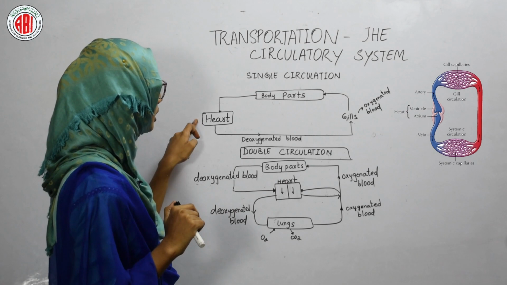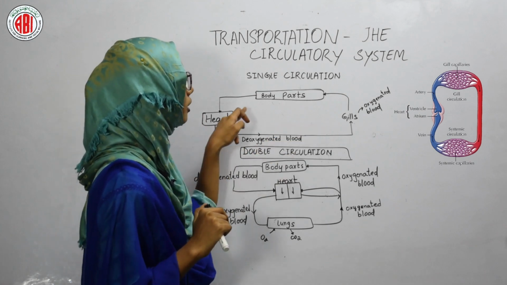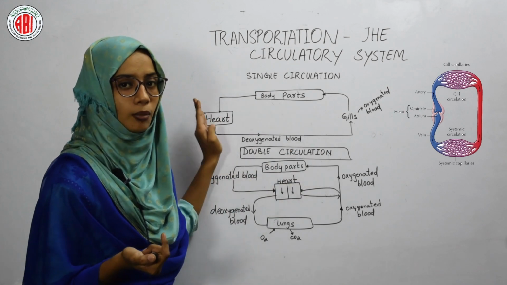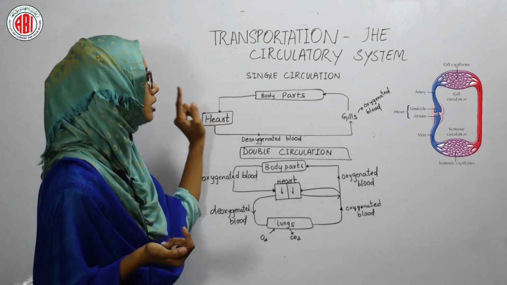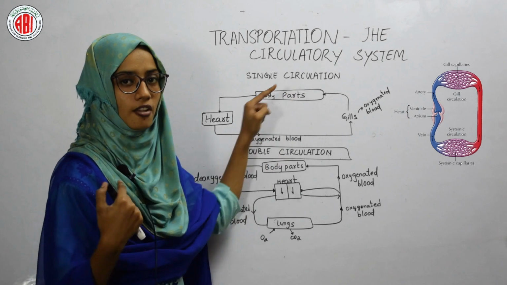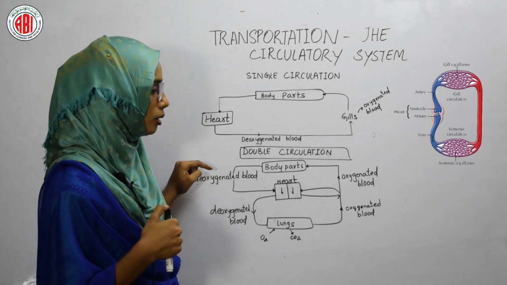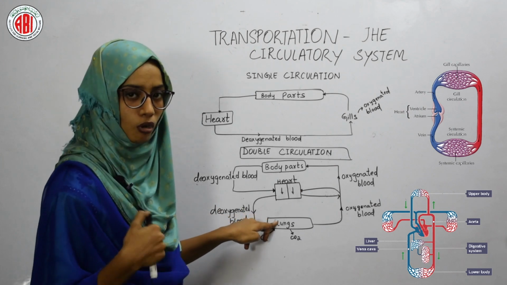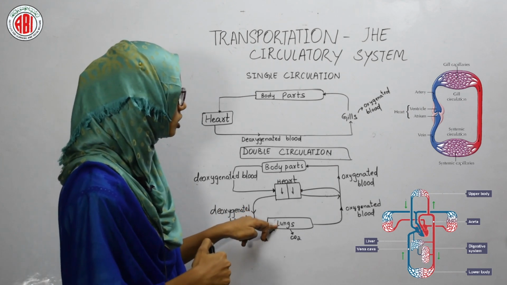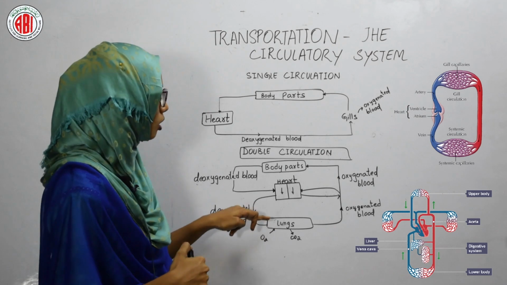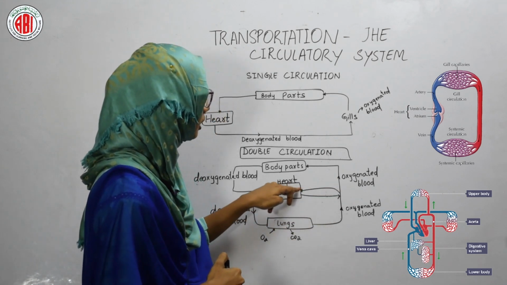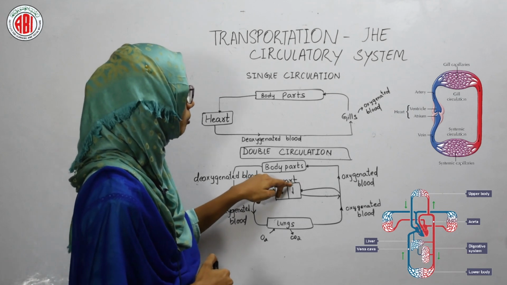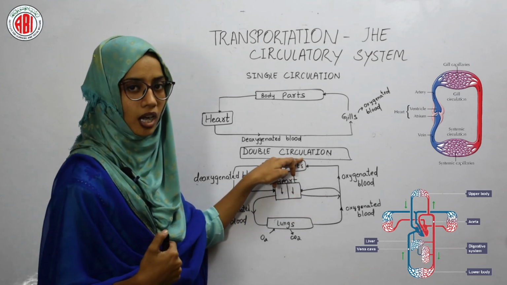The blood from the heart is pumped to the body parts after the oxygenation occurs in the gills. So here the blood flows through the heart only once, therefore it is called as single circulation. Whereas when we see the blood circulation in the human body, the heart pumps the deoxygenated blood to the lungs for oxygenation. Then after the oxygenation carried out in the lungs, the oxygenated blood is again collected by the heart, and this collected oxygenated blood is transferred to the other body parts.